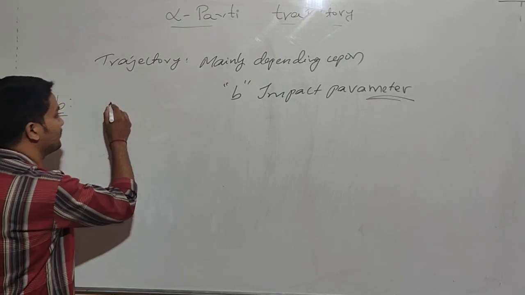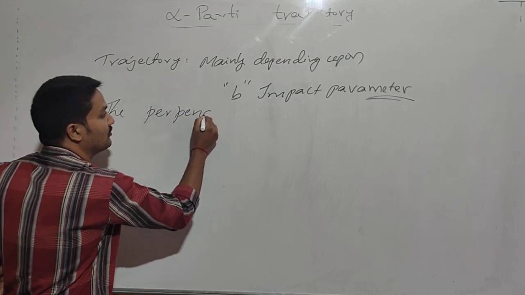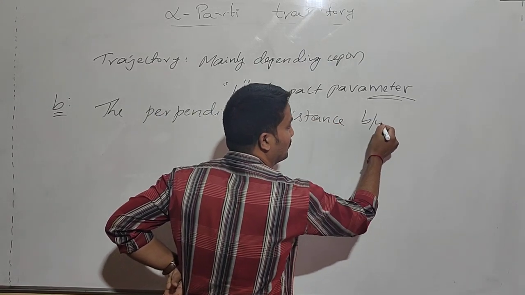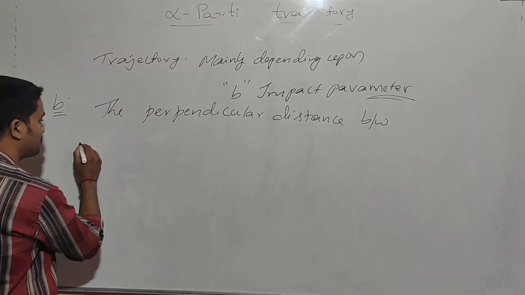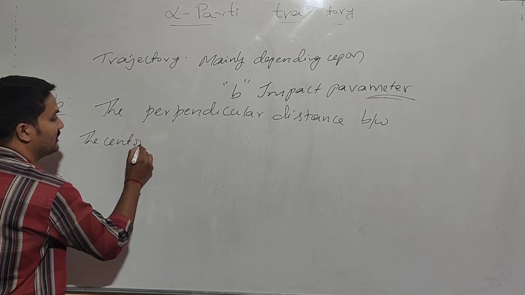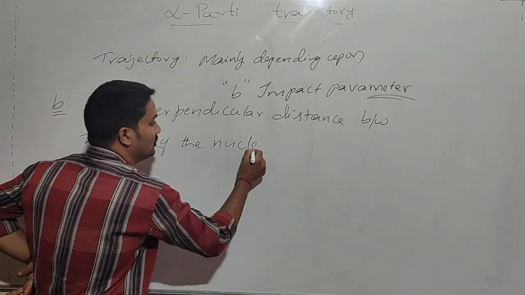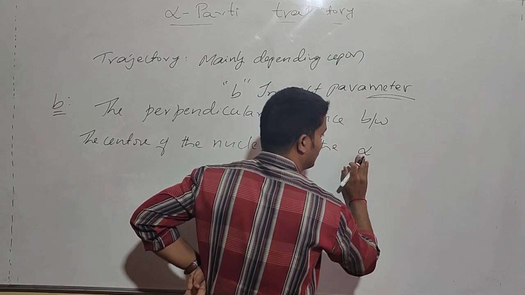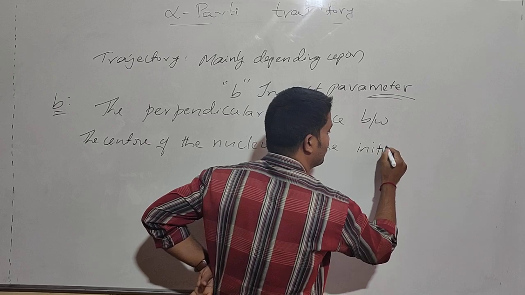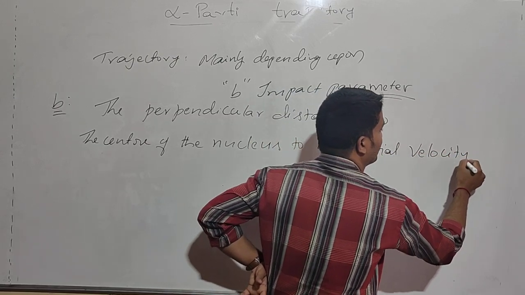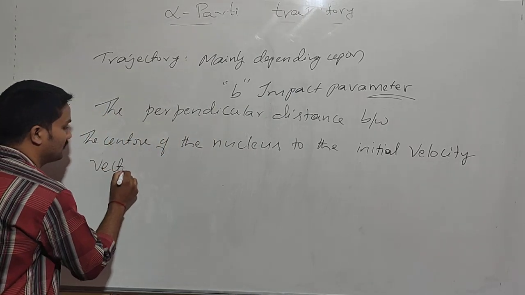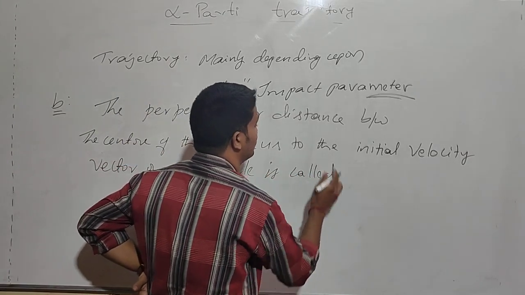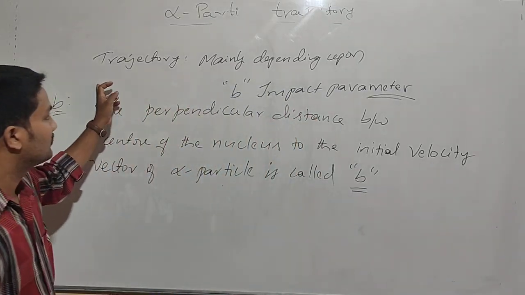The perpendicular distance between the center of the nucleus and the initial velocity vector of the alpha particle is called the impact parameter.